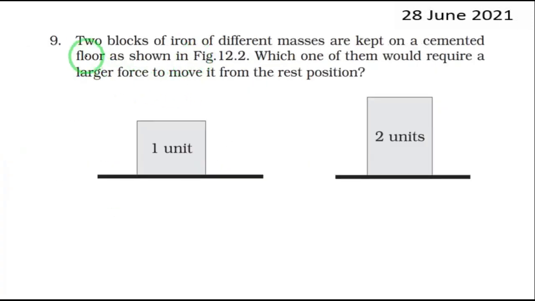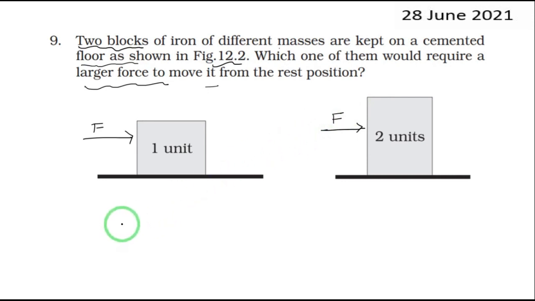Next question. Two blocks of iron of different masses are kept on the cemented floor as shown in the figure. So they are of different masses, right? Which one of them would require a larger force to move? Suppose you want to move them with some force, which one requires more force? It is very simple to answer, but you should also know why.